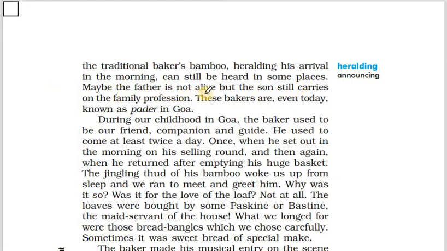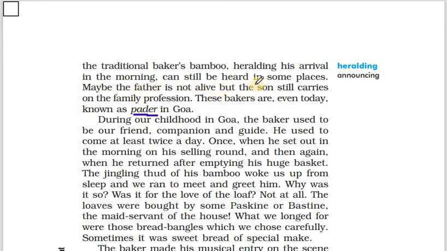Maybe the father is not alive, but the son still carries on the family profession. The father might have died, but still the son is doing the job of baking and selling it. These bakers are even today known as Pader in Goa. So these bakers still exist even now. They are called Pader. So you have to remember that the Portuguese left way back in 1961, but they have left behind the baking. The mixers are there, the molders are there, the furnaces are still there, and people are still into baking.